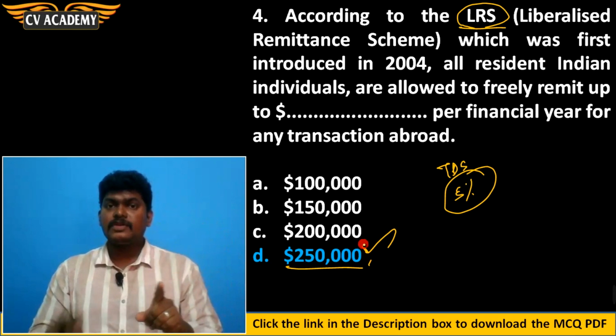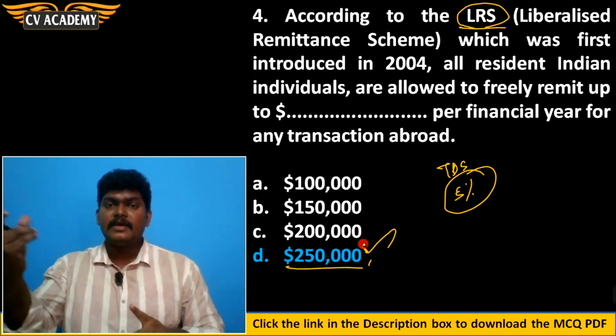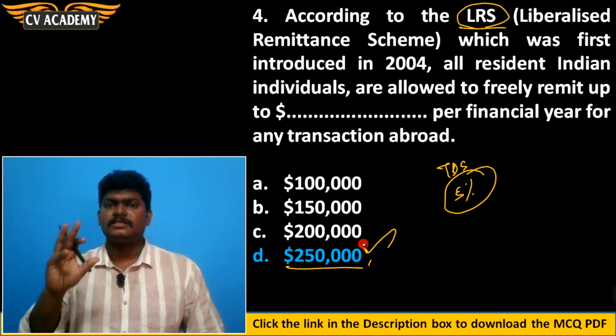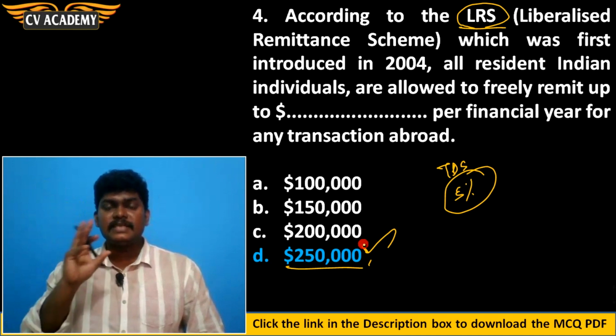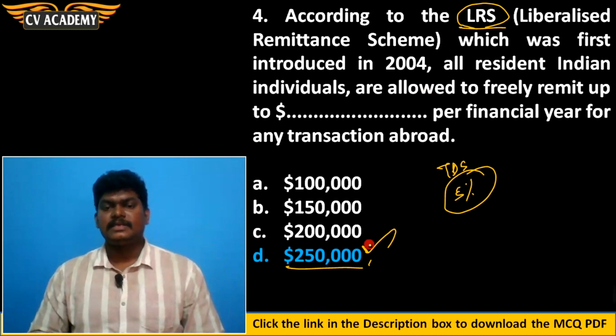For that purpose only, more and more people from India are remitting the amount to their relatives or friends or to their son or daughter in foreign countries and investing in those countries too, because those are tax haven countries. For that purpose only, RBI had imposed a ban on SBM Bank, right?